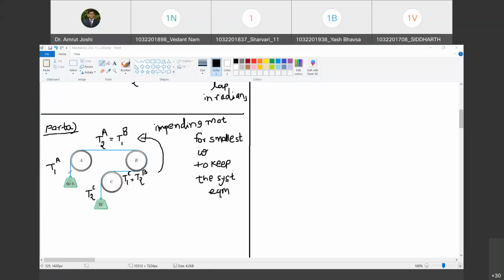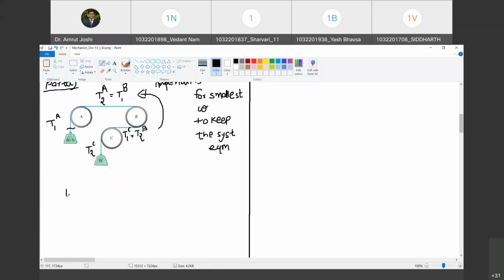So I will draw a free body diagram of only this much part of the weight. I will give a cut here. So how does that free body diagram look? This is the 50 lb force. And there is going to be tension in this string, so it must be pulling the part below, because the string can carry only tension.